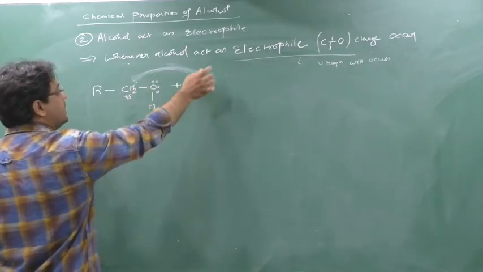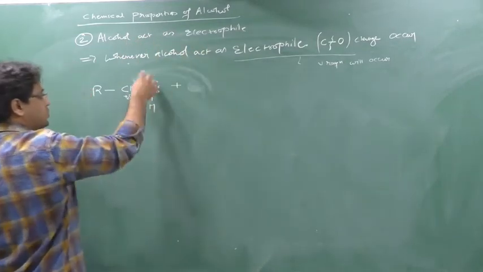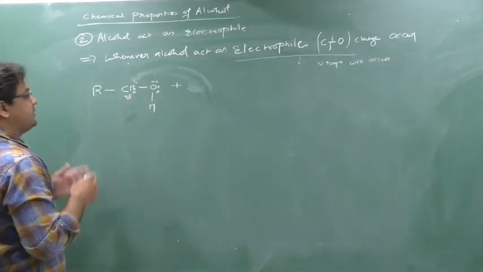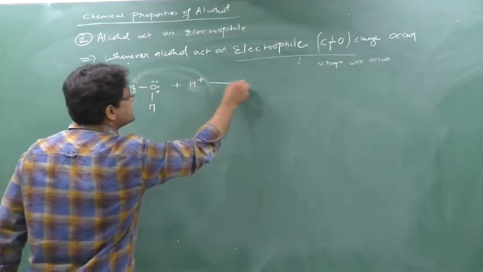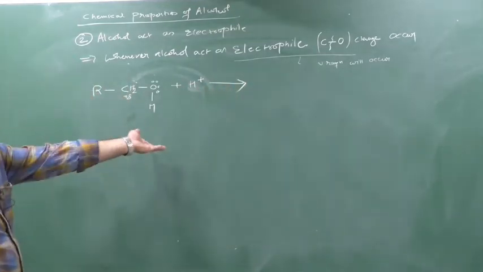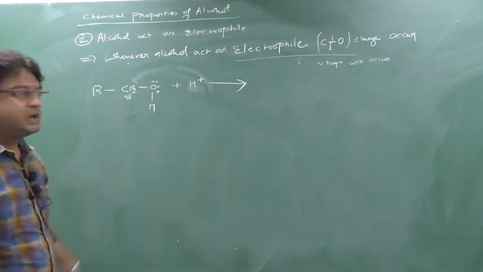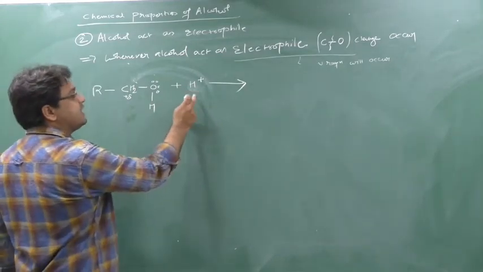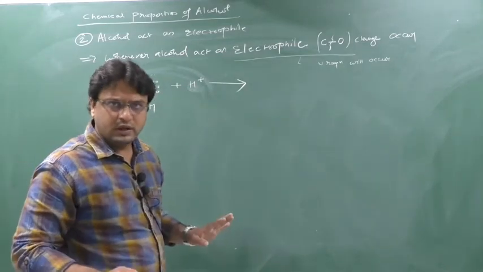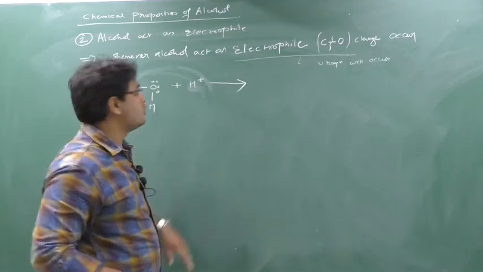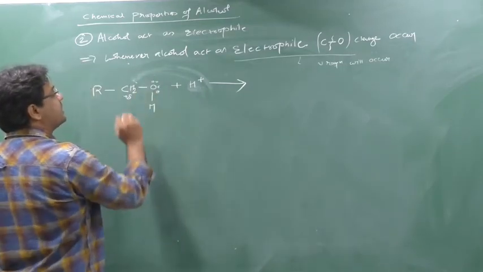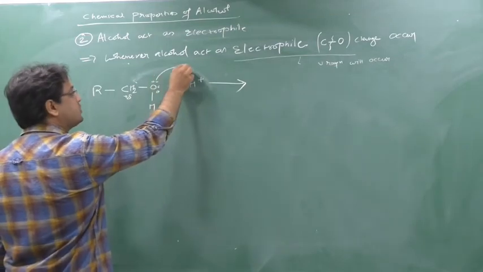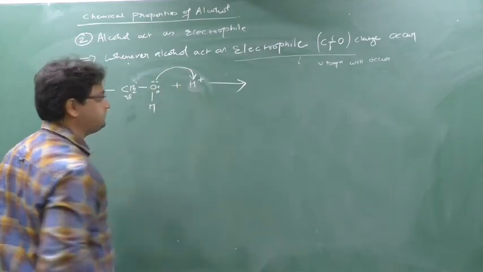So what happens? Now the carbon is thinking to release the OH first. How will it do that? It reacts directly with H plus. This is protonation, the adding of a proton. What is protonation? Now see, this H plus has zero electrons, yes or no? H plus is in need of an electron. This oxygen has extra electrons, so this oxygen will start to give electrons to this H plus.